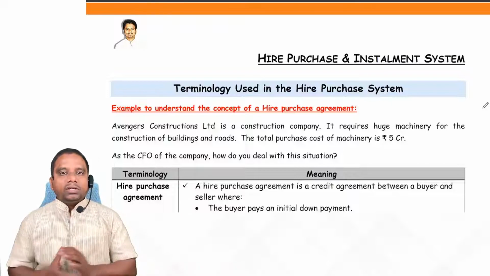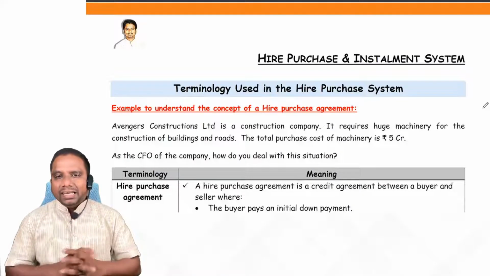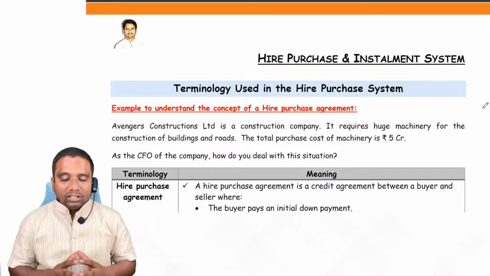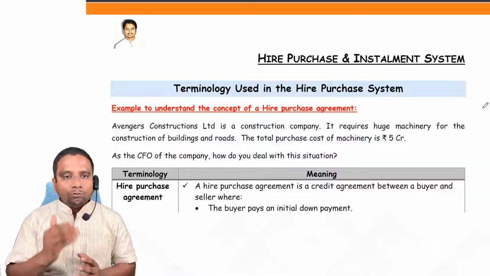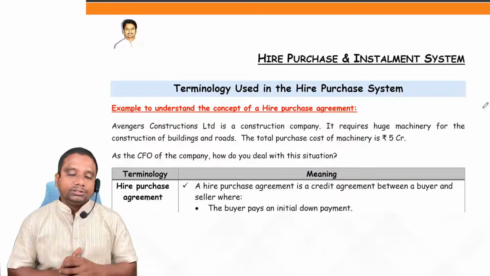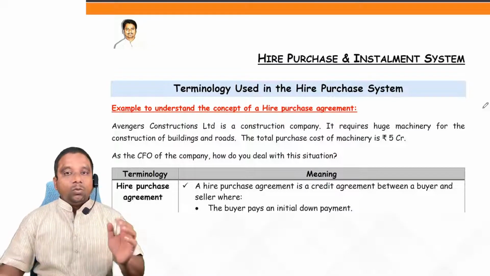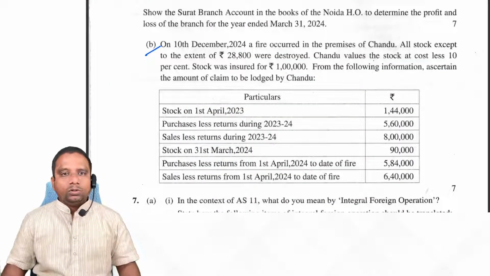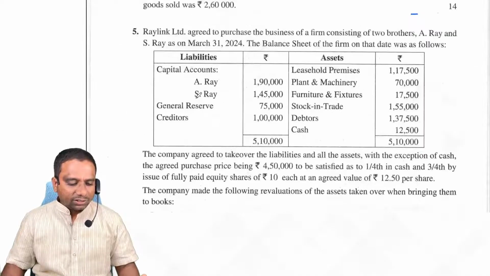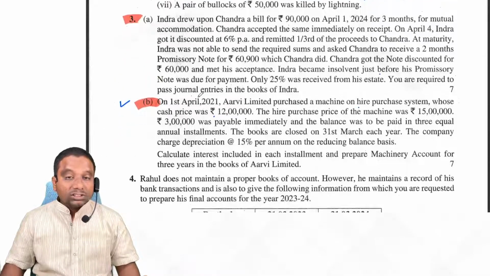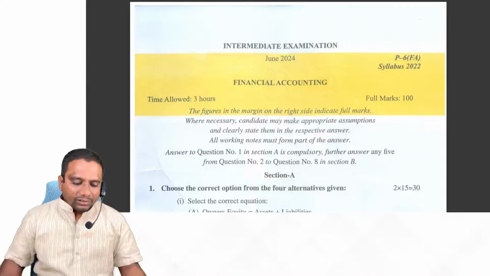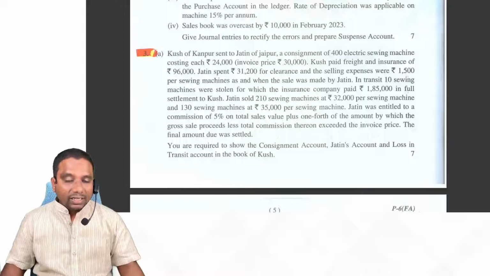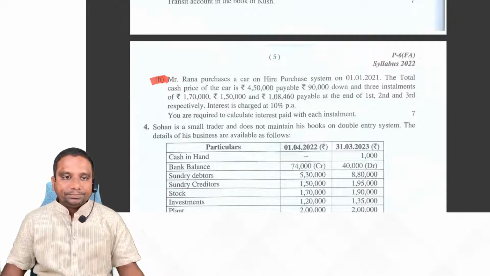Now look, sir, will we get a question from this chapter for sure? I have already shown you we have four chapters, and out of these four chapters they are giving three questions. What about hire purchase? If you observe, in December 2024 they asked a question from hire purchase, 3B. Next, June 2024, they also asked question 3B.